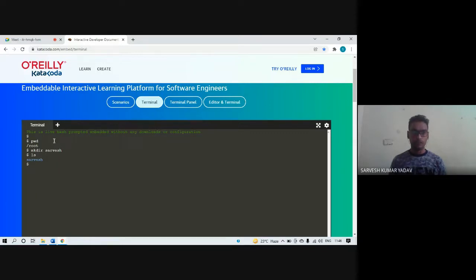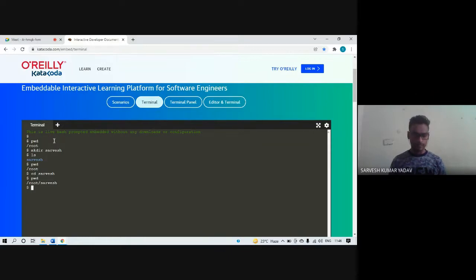My current working directory is root. I want to go into the Sarvesh directory, so I change directory: cd Sarvesh. Let me check. Yes, I have gone under the directory Sarvesh.